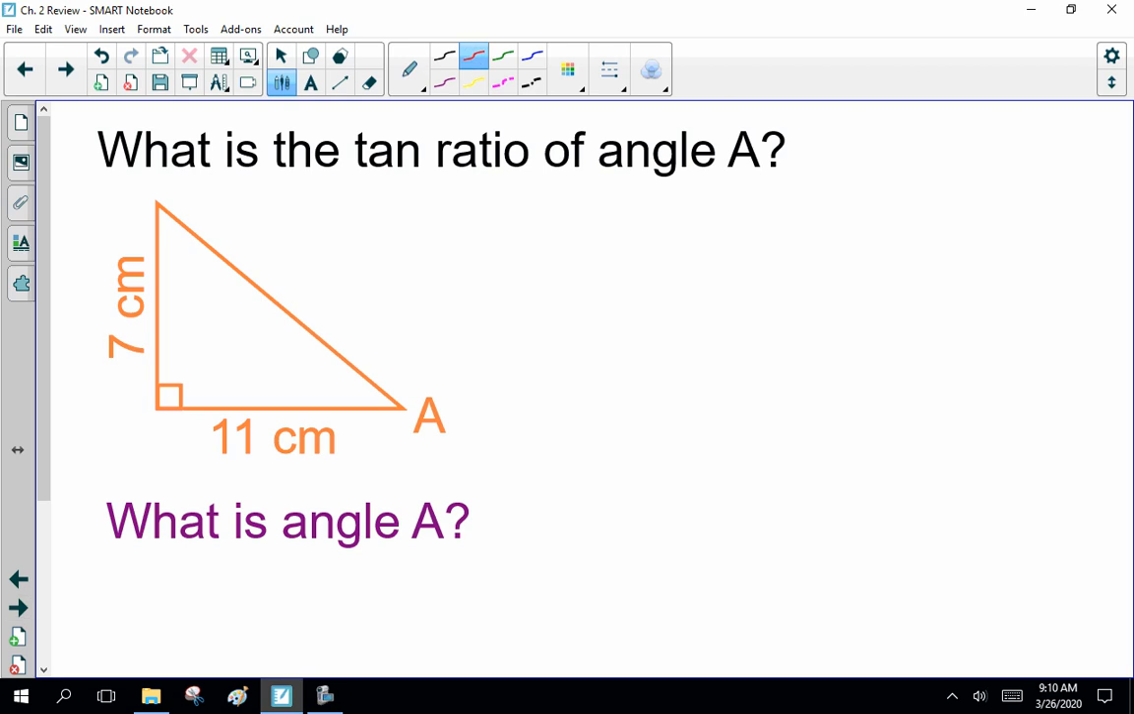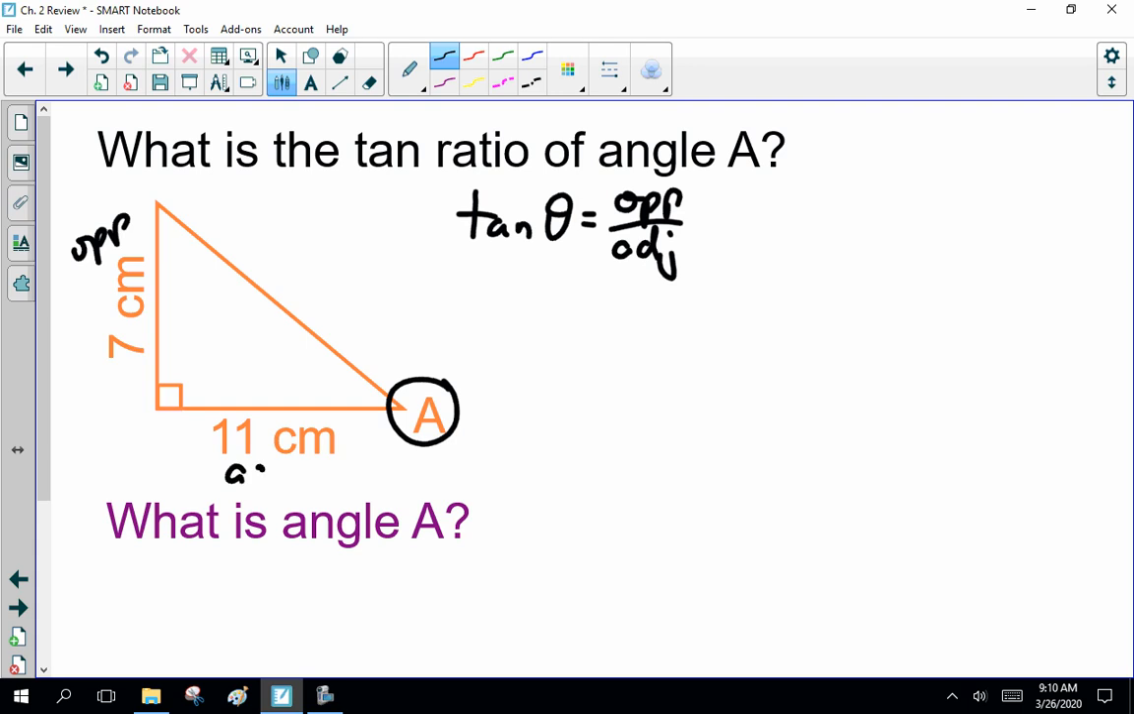Now, what is tan? Tan of theta is opposite over adjacent. If this is angle A, what is the opposite side? Well, this is the opposite. This is the adjacent. This is the hypotenuse. Okay? So the tan ratio is the opposite, 7, over the adjacent, 11.